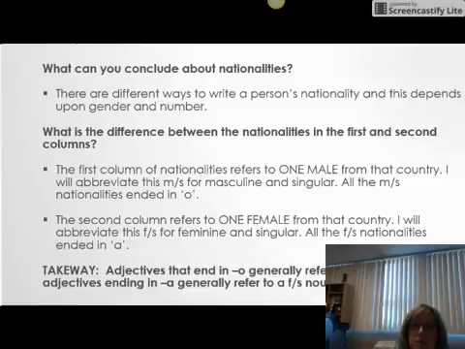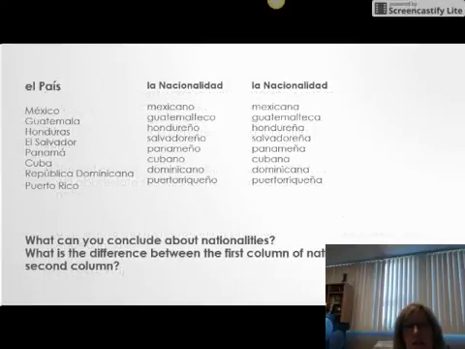If we go back to the first column, all of those nationalities end in O, and in the second column, all of the nationalities end in A. The nationality that ends in an O refers to one male that is Mexican, for example, or one male that is Cuban, cubano. Over here we see the column that reflects a single female, that is Puerto Riqueña or Dominicana. So she's Dominican or she's Puerto Rican.